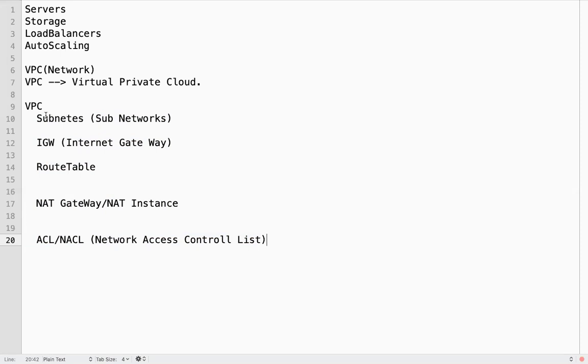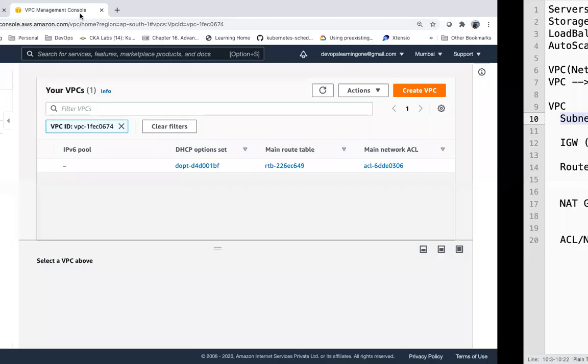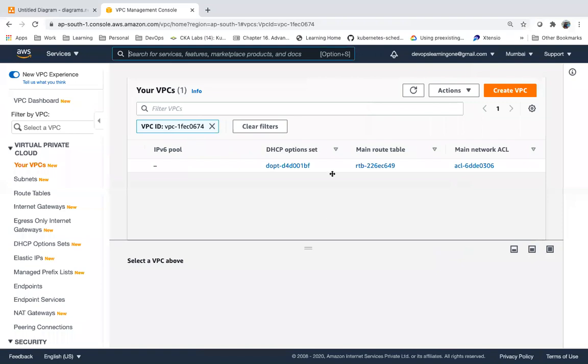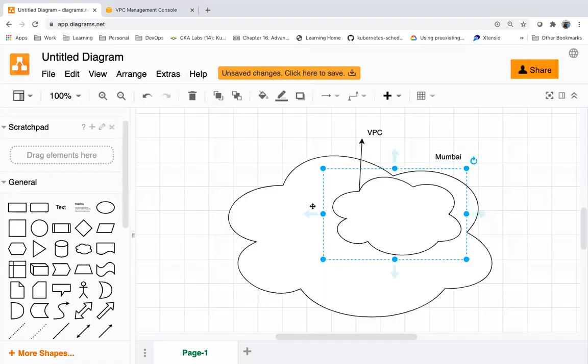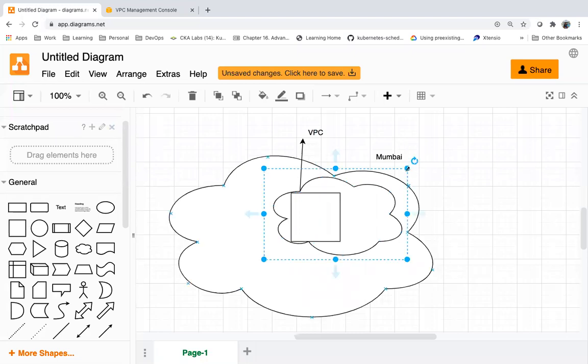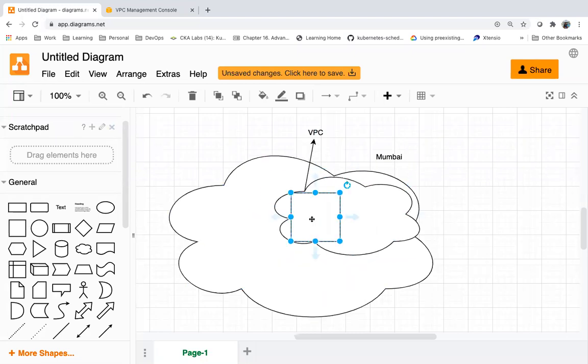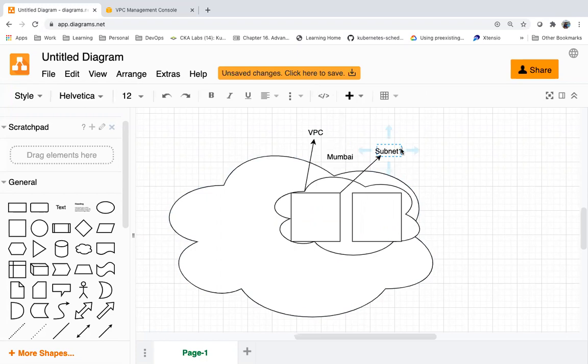Each and every VPC can have one or more subnetworks. So this is my network VPC. Within that, I can create subnetworks, small networks. We can create multiple subnetworks. Each VPC can have one or more subnets, subnet 1, subnet 2.